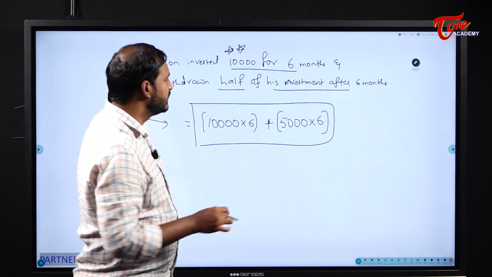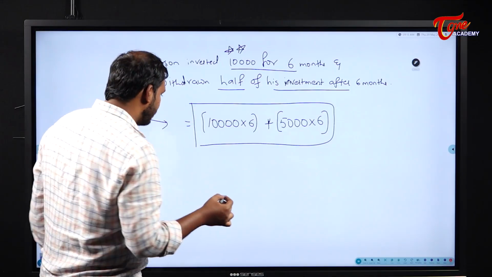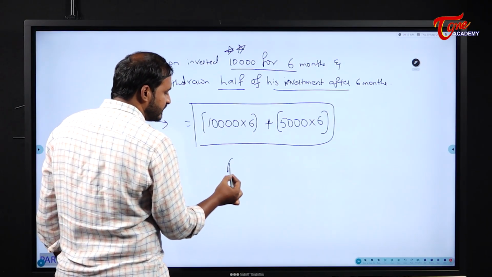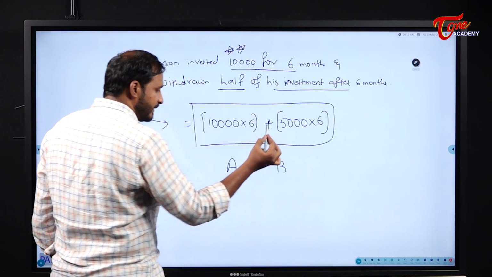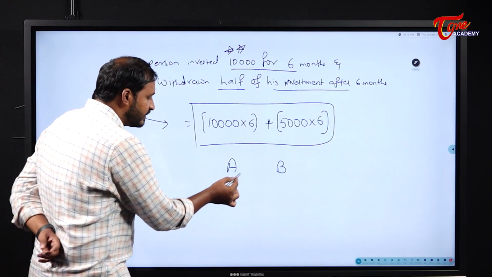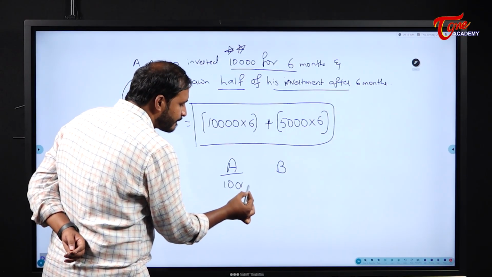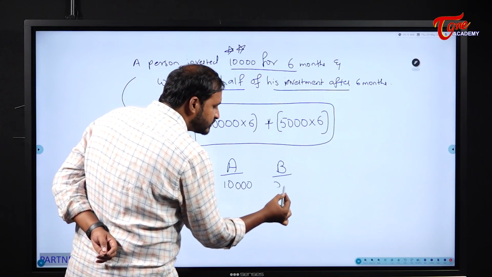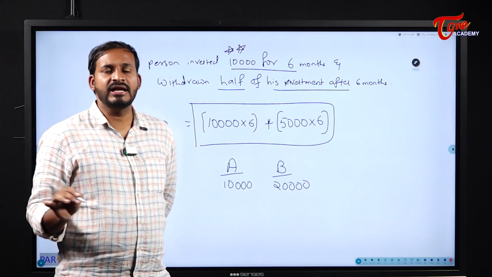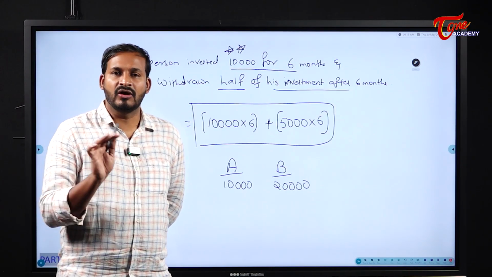Okay, next, continuation to this students. For the basic idea, how does the partnership work? There are two friends A and B. A invested some 10,000 in that business. B invested some 20,000 in that business. At the end of the year, they got some profit.